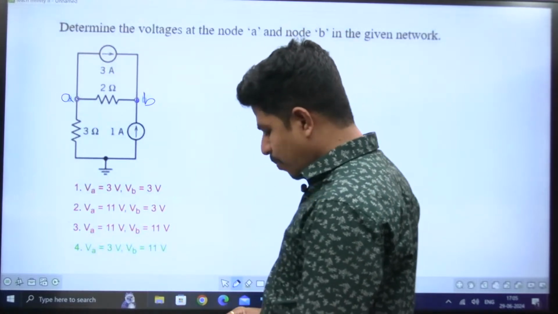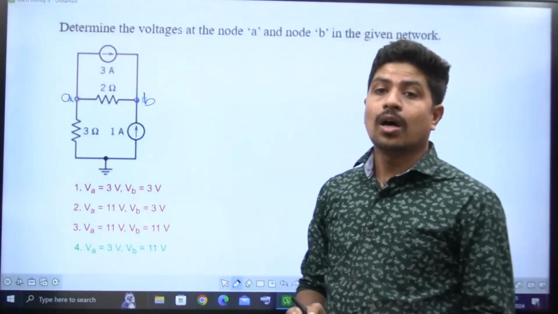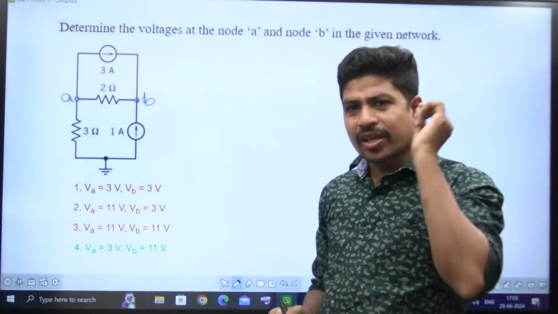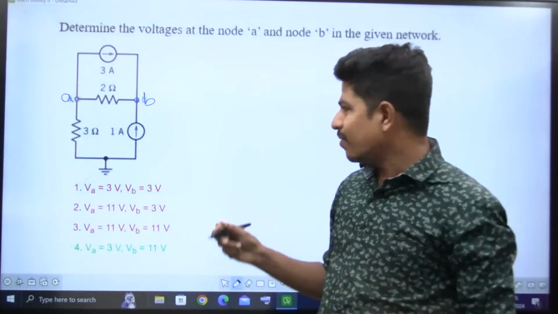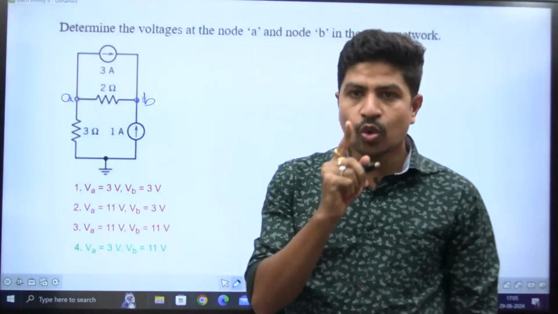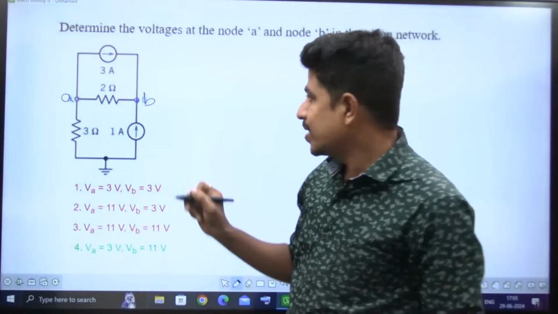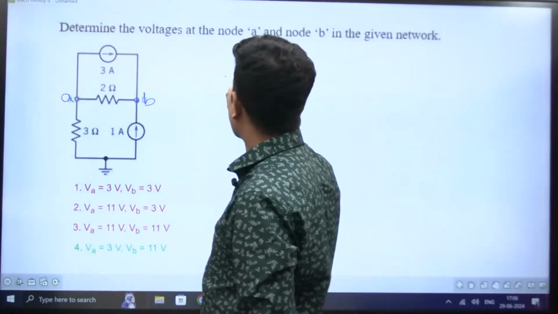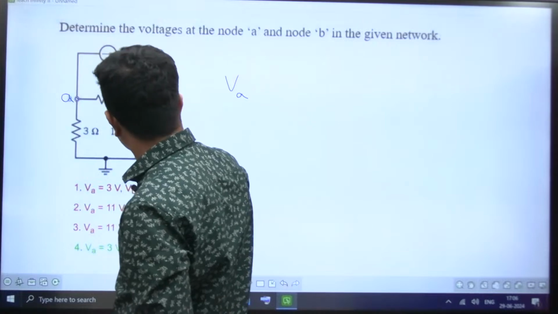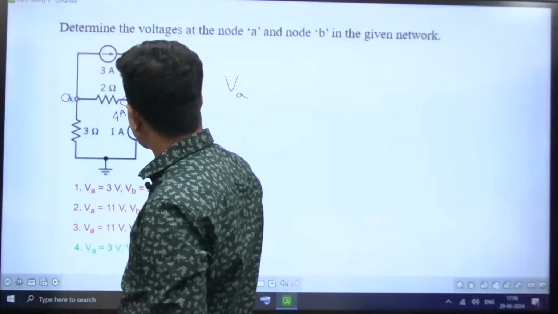See, voltage at a point is found by writing either KVL or KCL. In some way you can find, but here very easily we are going to find. But reference is always 0 volts. If you want voltage at a point, from that point you go to ground. See, I want VA. First of all, tell me, this is 3 amperes. That 3 amperes is coming. This is 1 ampere. According to KCL, all that 4 amperes is going here.